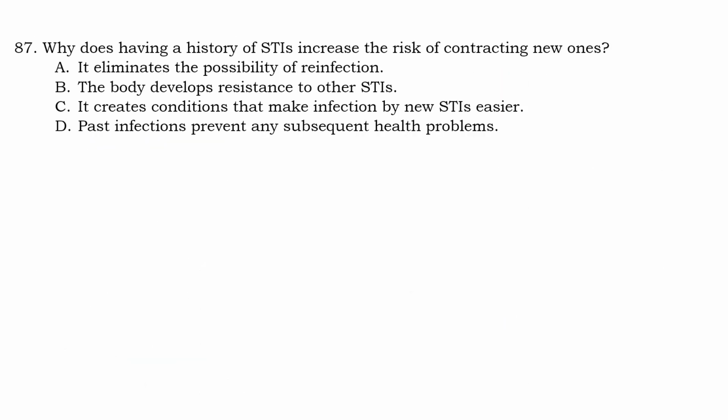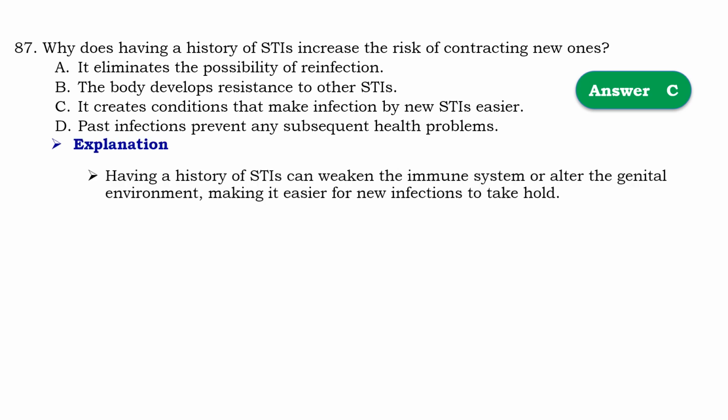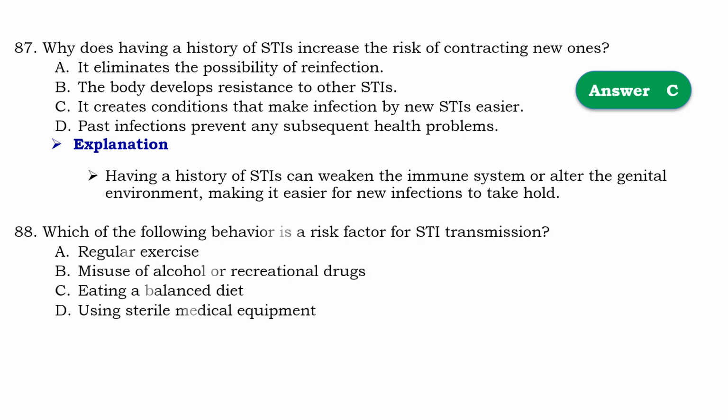Question number 87. Why does having history of sexually transmitted infection increase the risk of contracting new ones? So that should be C. It creates conditions that make infection by new sexually transmitted infection easier. Means that having a history of sexually transmitted infection can weaken immune system or alter the genital environment, making it easier for new infection to take hold.